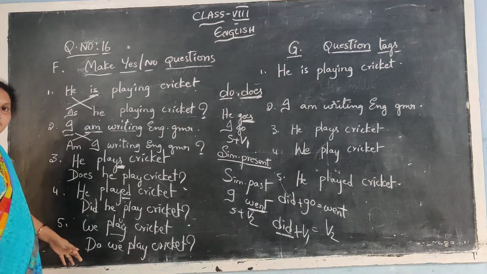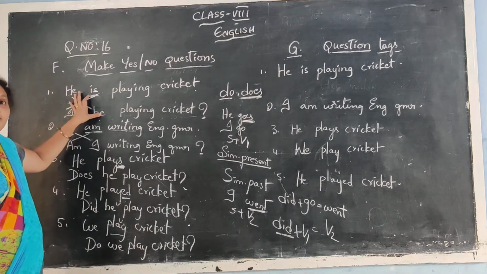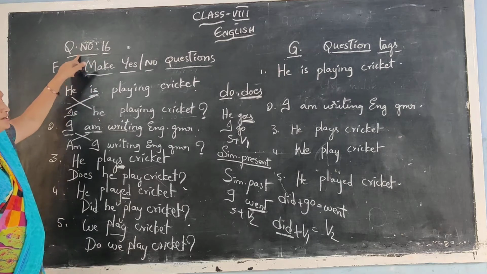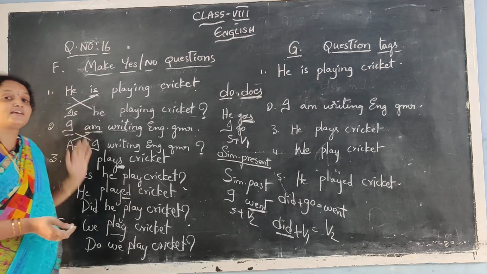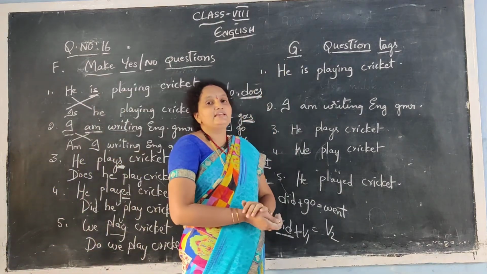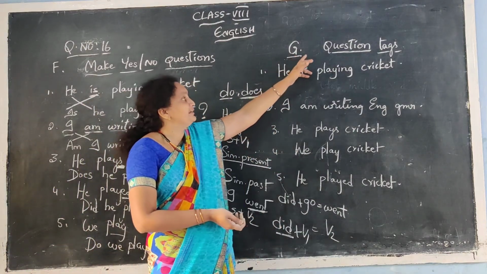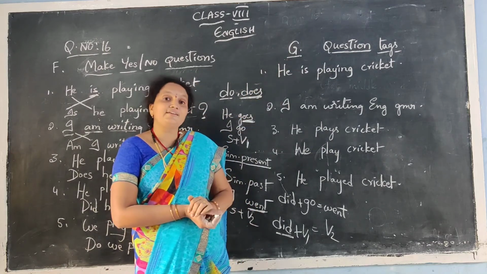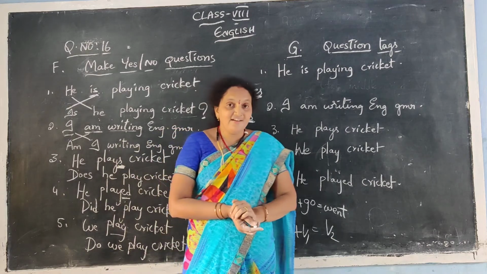Do we play cricket? In such a way, you should do the exercise of F. In question number 16, F you have to do. Other exercise I will give you in the grammar notebook. Now, let us see the Roman question number, in question number 16, G Roman. That is question tags.